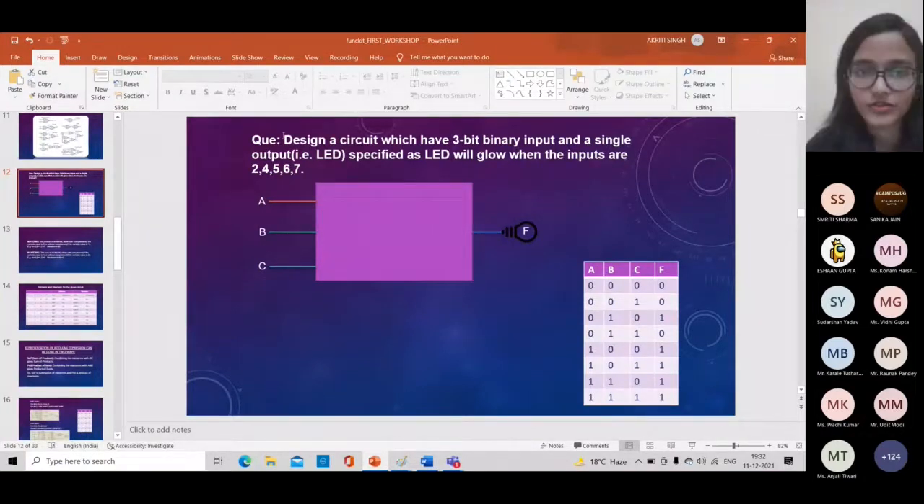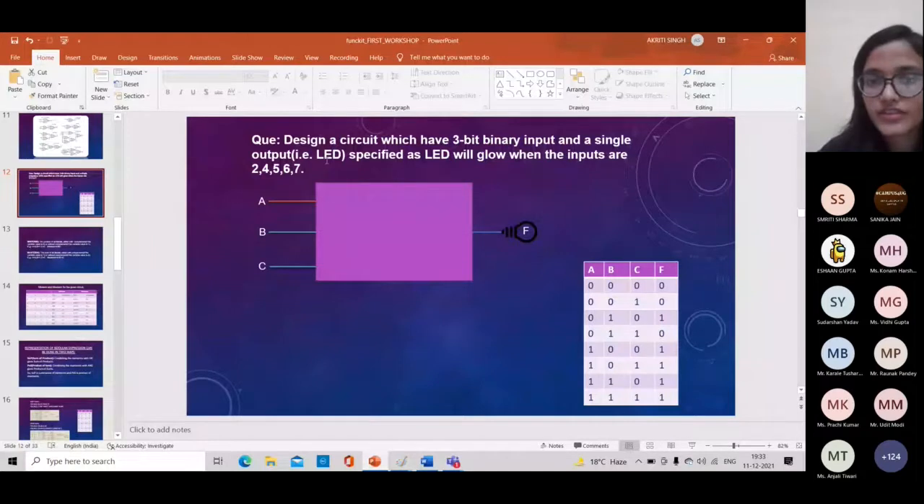Okay, so let's read this question. Design a circuit which has a 3-bit binary input and a single output, that is an LED, specified as the LED will glow when the inputs are 2, 4, 5, 6, 7. As we just studied about the binary form of representation, if I have a 3-bit binary input, then the maximum decimal equivalent is 7. So I can provide here 0 to 7 input to this box, from which for these particular inputs the bulb will glow. So first I will draw the truth table for the circuit for the given question.